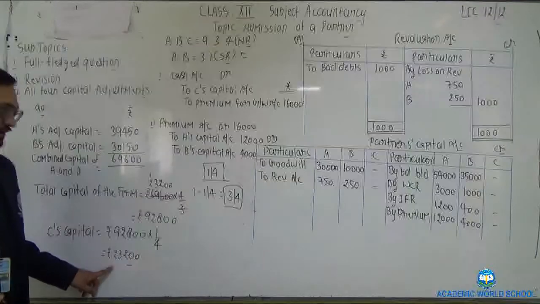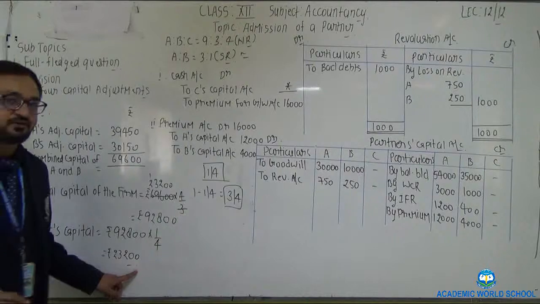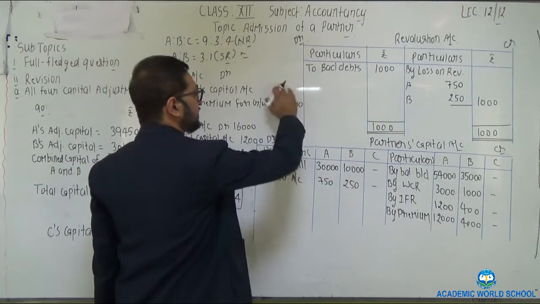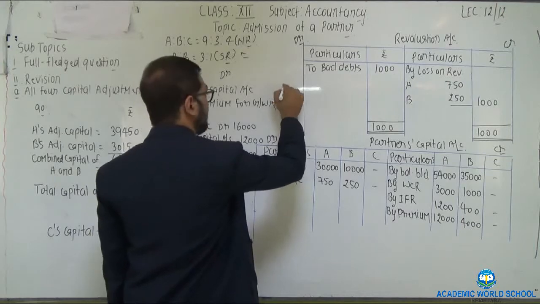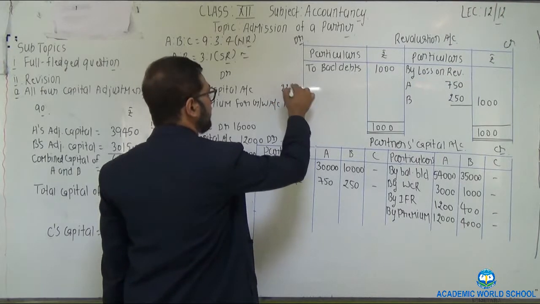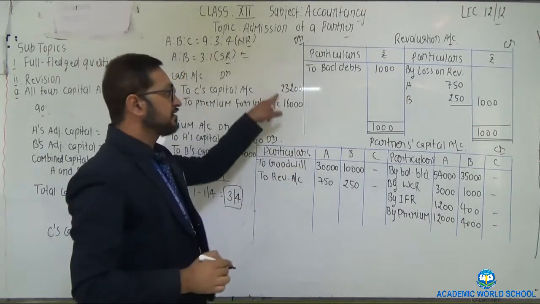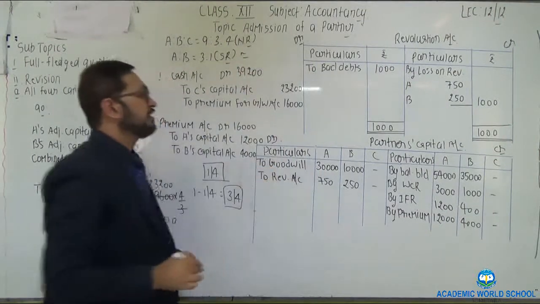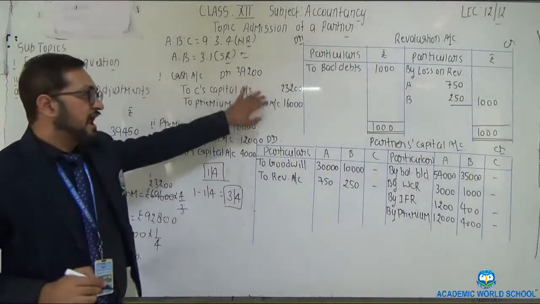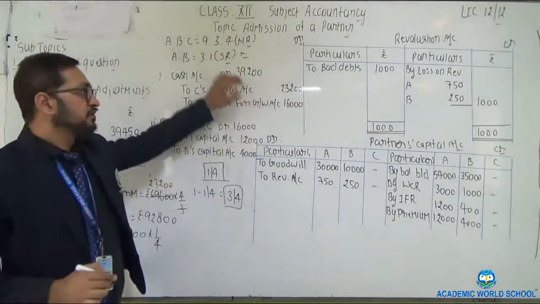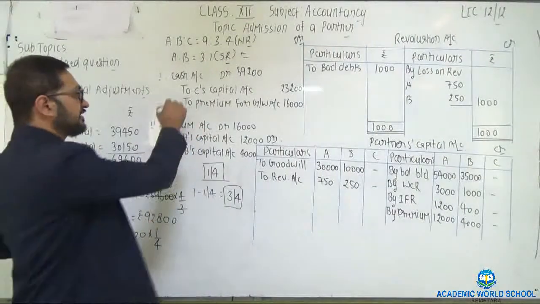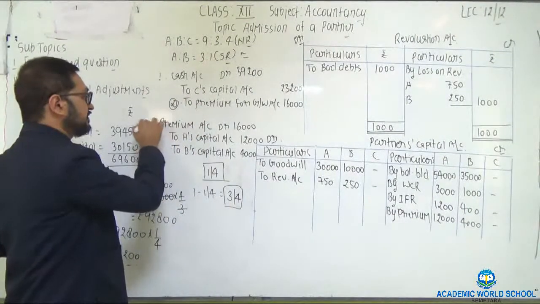So C will bring 23,200 rupees as his proportionate capital. You can place this amount in this entry, that is 23,200. Clear? Make the total. 39,200 he will bring as his share of capital and as his share of goodwill premium to become a partner into the partnership concern. Now this premium is being cancelled.